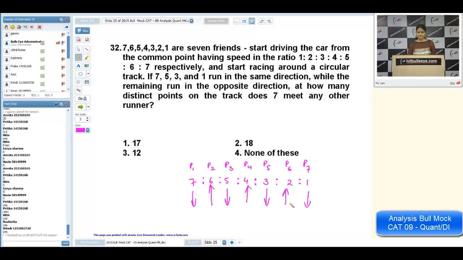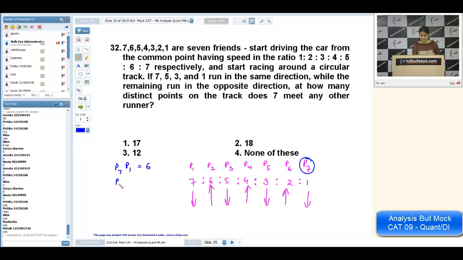At how many distinct points on the track does 7 meet any other runner? We want to calculate the number of distinct points on the track where 7 meets any other runner. For example, if I calculate the meeting points of P7 and P1, they both are moving in the same direction, as you can see. And what will be the lowest ratio of their speeds? It will be 7:1. So they will meet in 6 points.